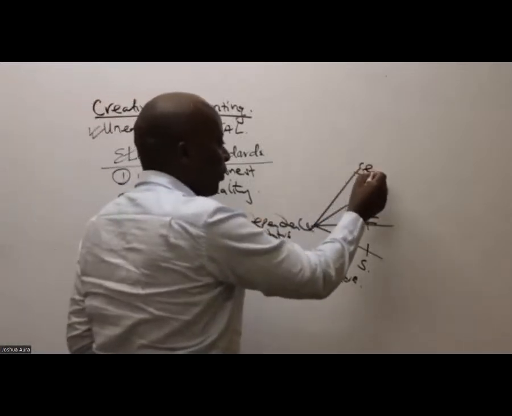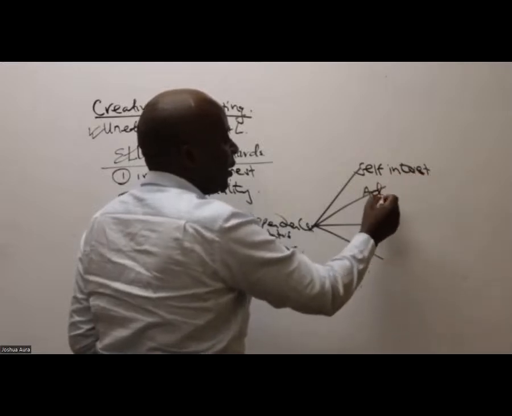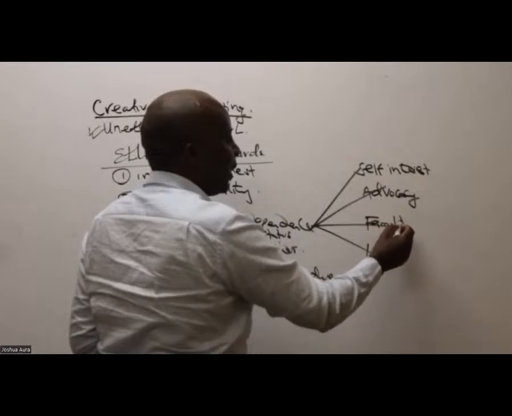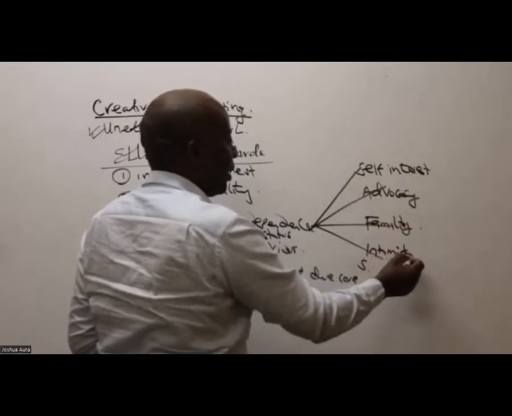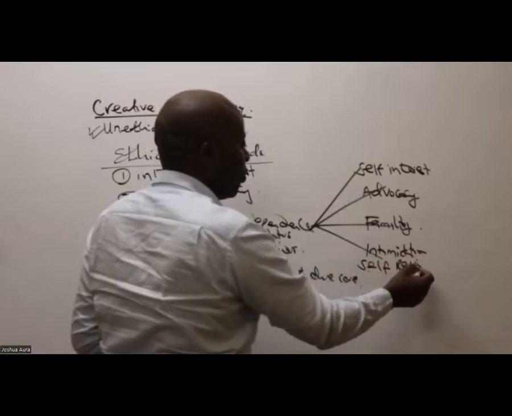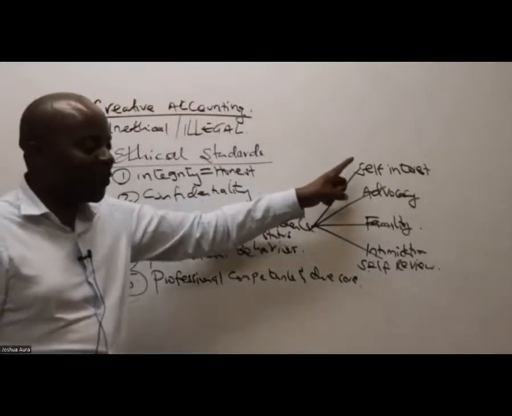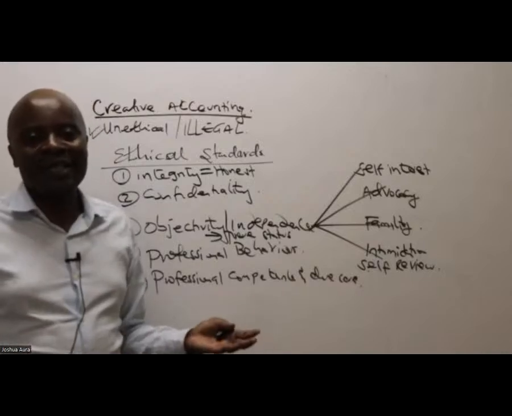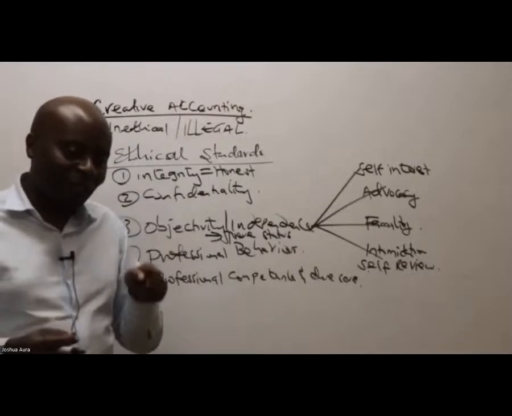We have self-interest, advocacy, familiarity, intimidation, and then self-review. I don't have to speak about all of them really, because the marks given are not 20, it's only 8 marks. So I'll choose the ones that are very relevant.